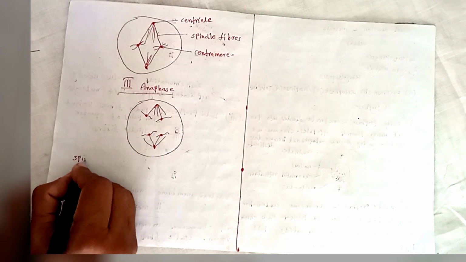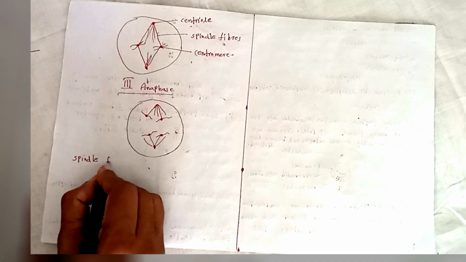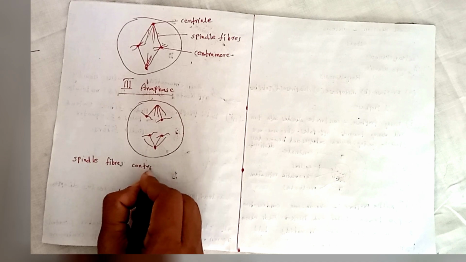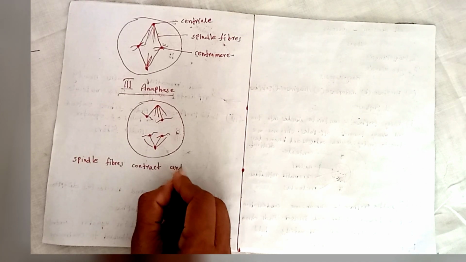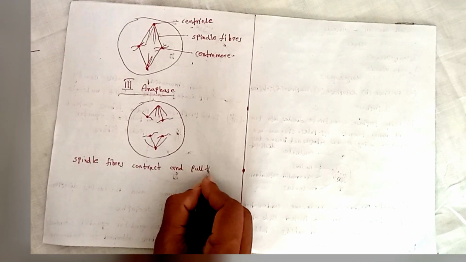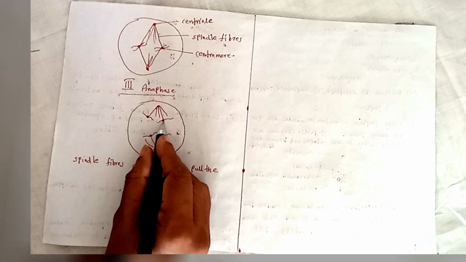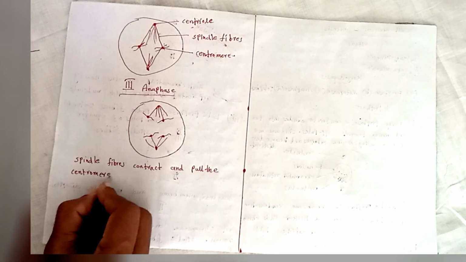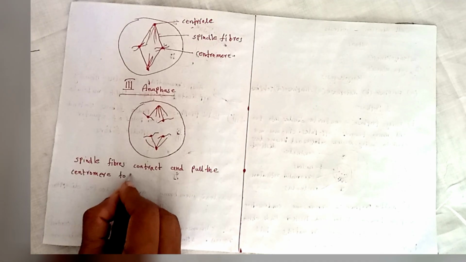The spindle fibers contract and pull the centromere to the opposite poles.